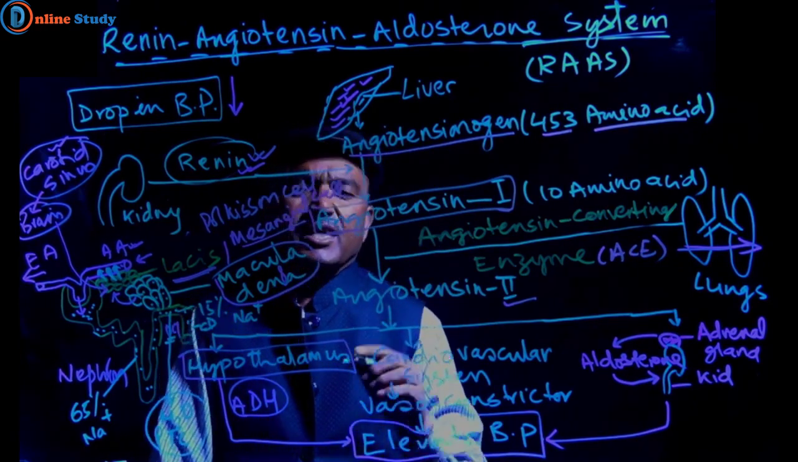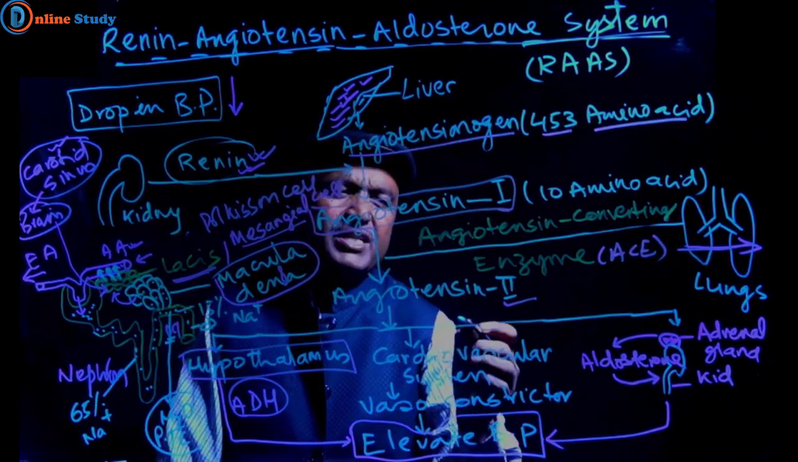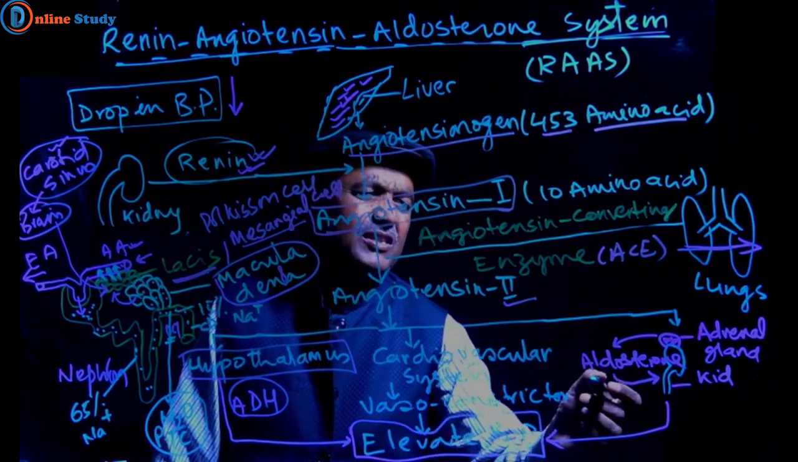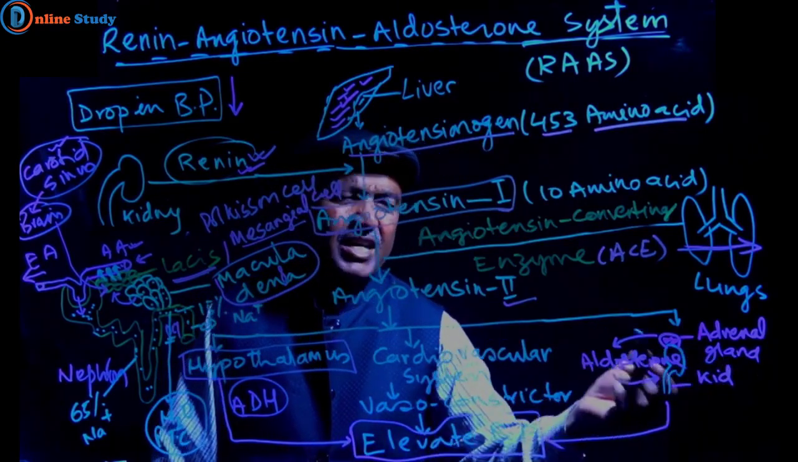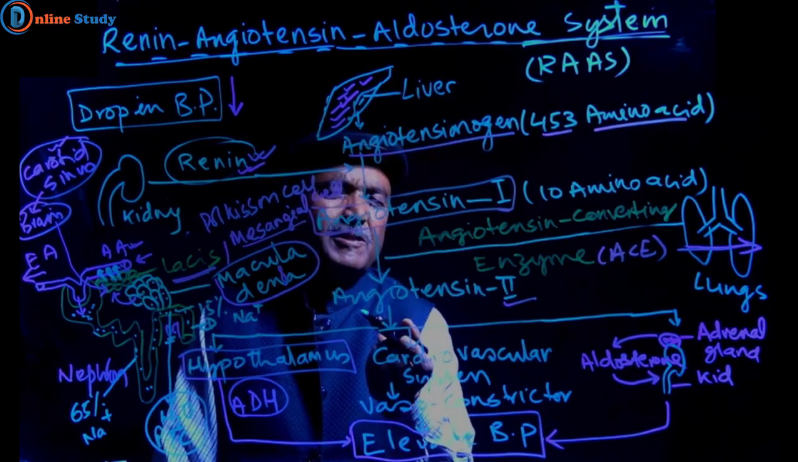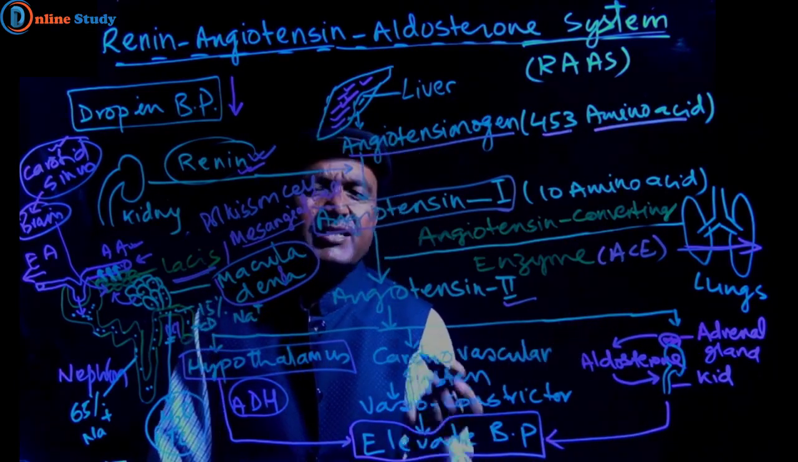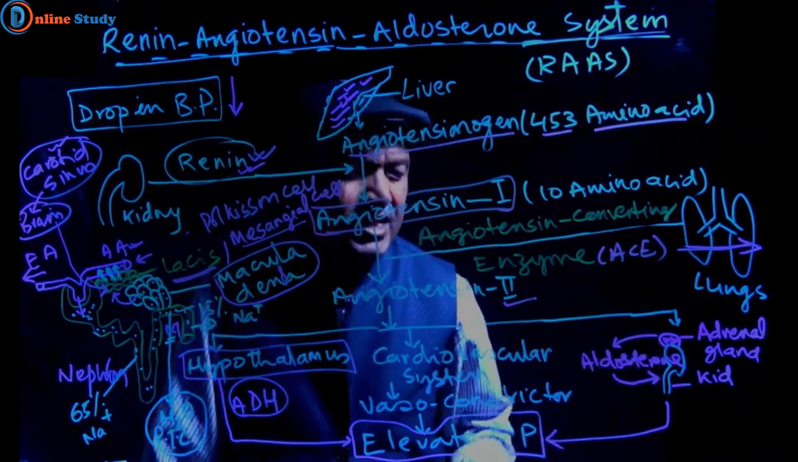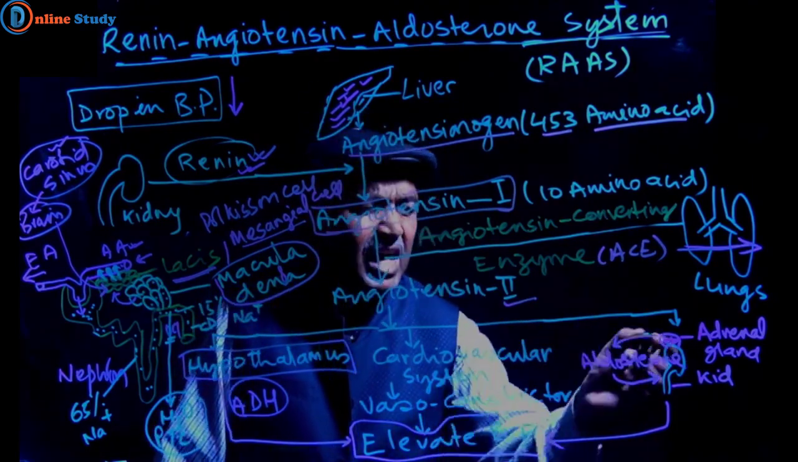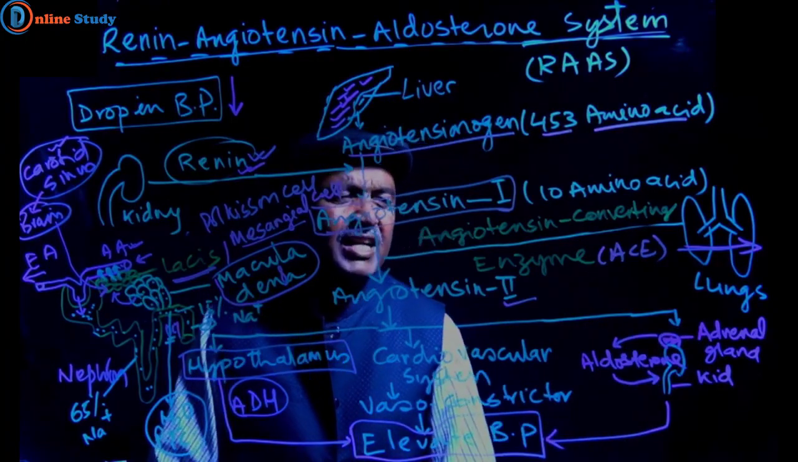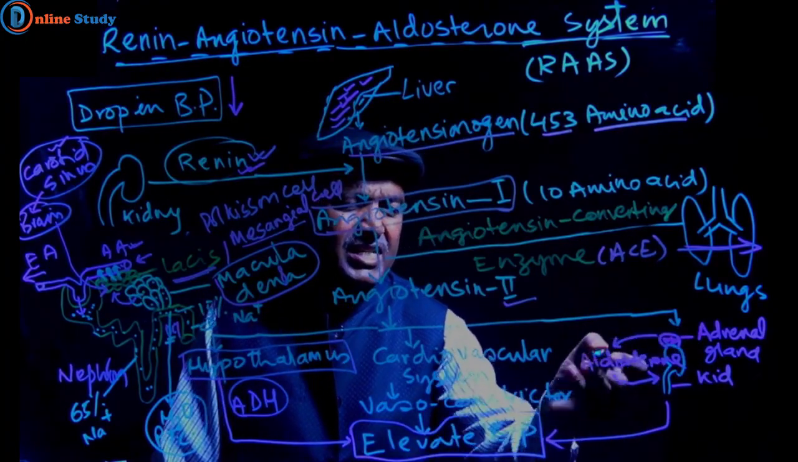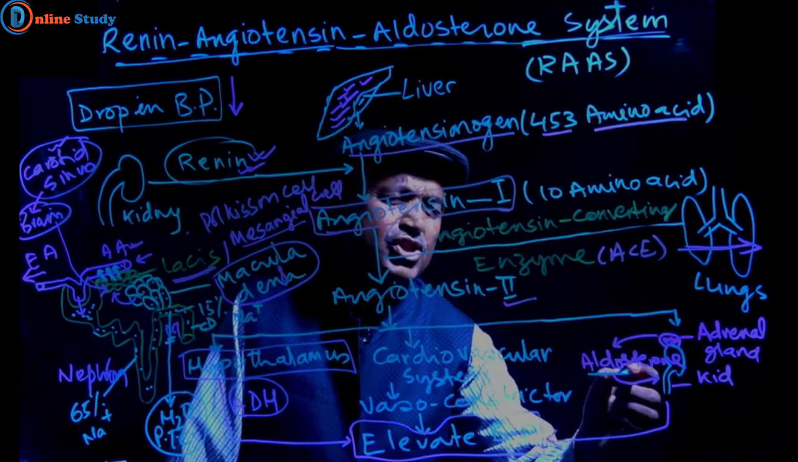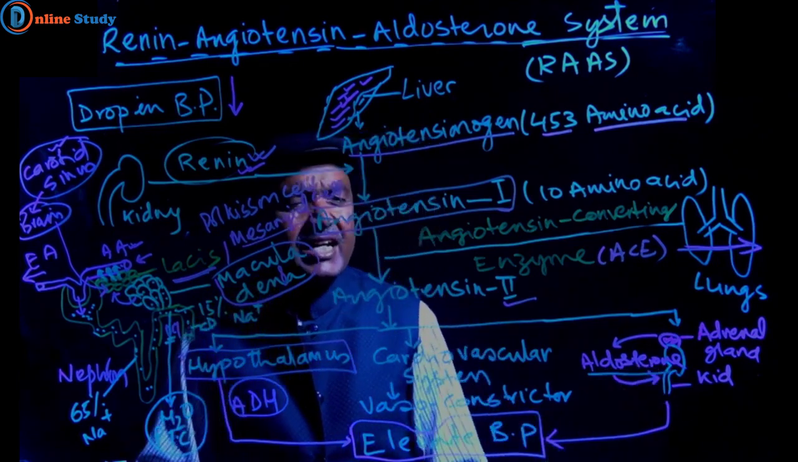Now we can say another mechanism: angiotensin acts on the adrenal gland. The adrenal gland has a receptor which can receive angiotensin second, and angiotensin second acts on the receptor of the adrenal gland, and the adrenal gland secretes a hormone, aldosterone hormone.